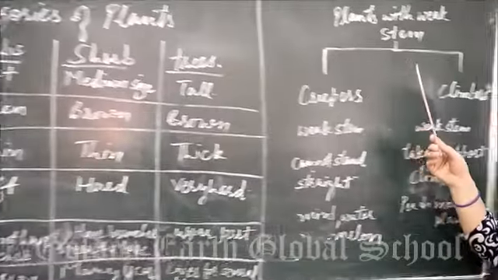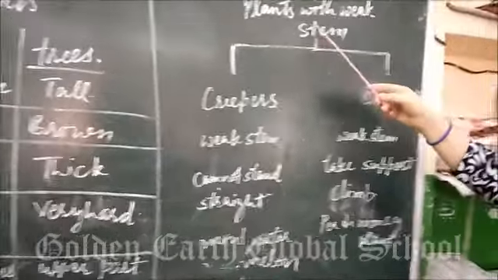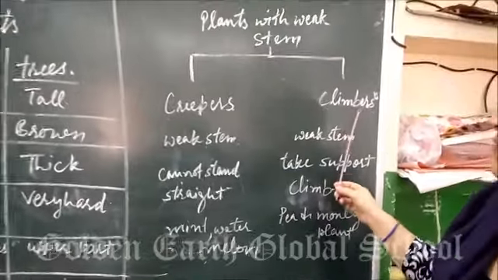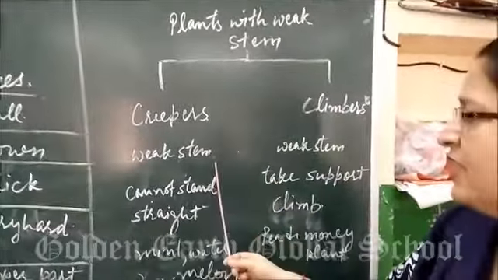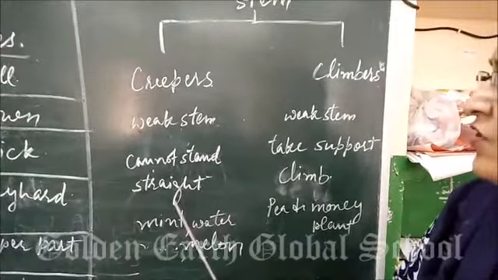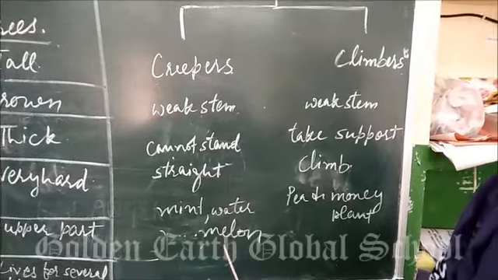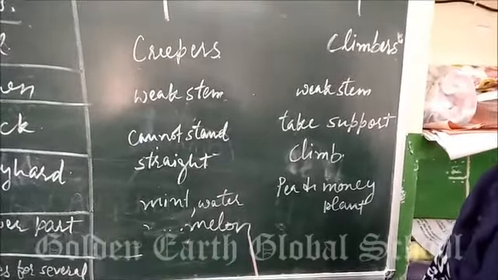Next we are going to categorize the plants with weak stems. These are creepers and climbers. From the name it is clear that creepers have a weak stem and cannot stand straight. For example, mint (pudina) and watermelon. Nowadays all of you are eating watermelon.